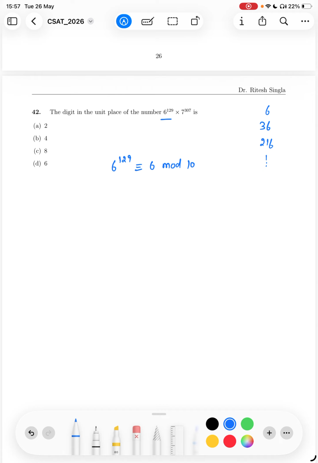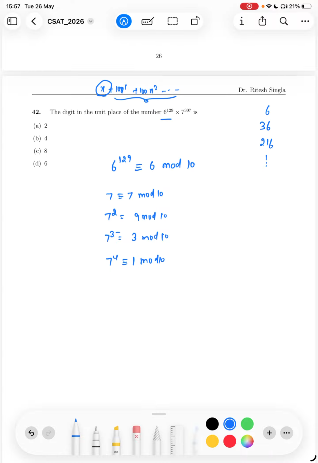Any number can be written with unit place x0, then 10x1 plus 100x2 and so on, right? So if you take mod 10 you will get the unit place. Also 7 is congruent to 7 mod 10, 7 squared is 49, which is 9 mod 10, 7 cubed is 343, which is 3 mod 10, and 7 to the power 4 is 1 mod 10. So any fourth power of 7 is 1 mod 10.